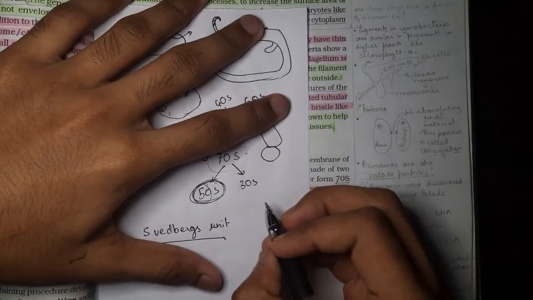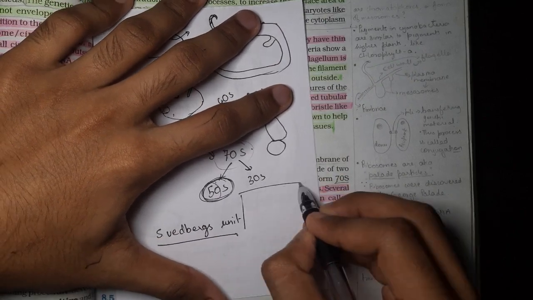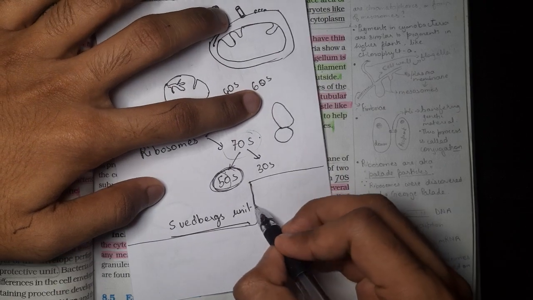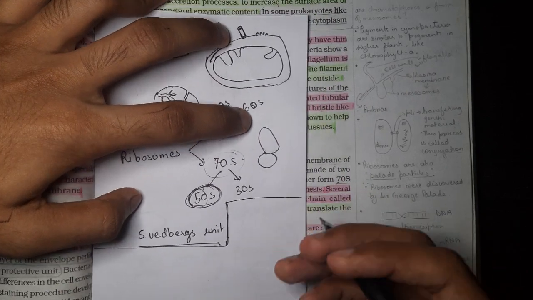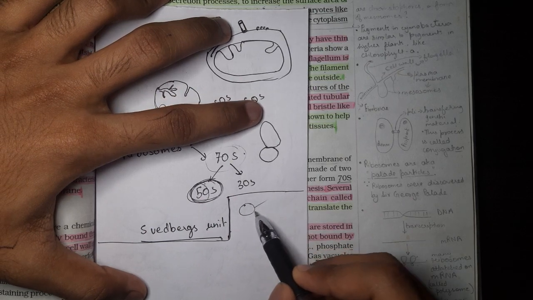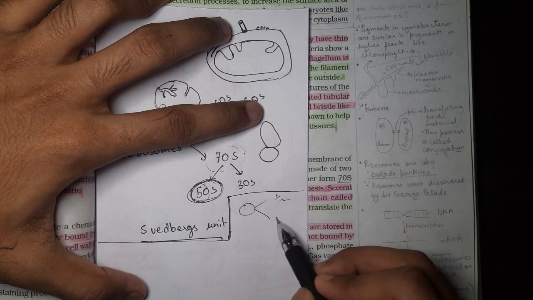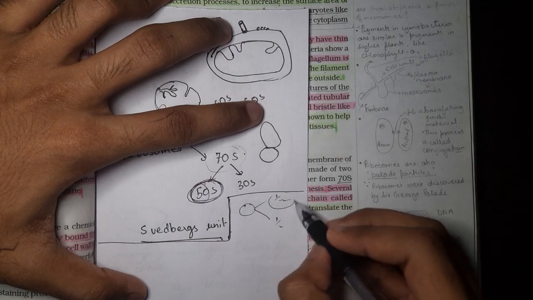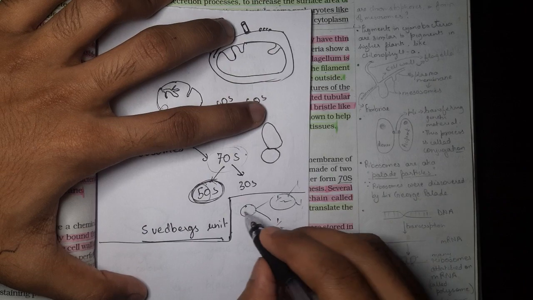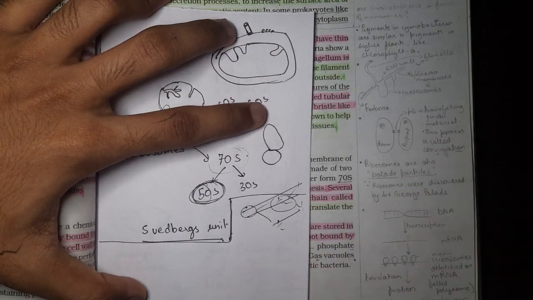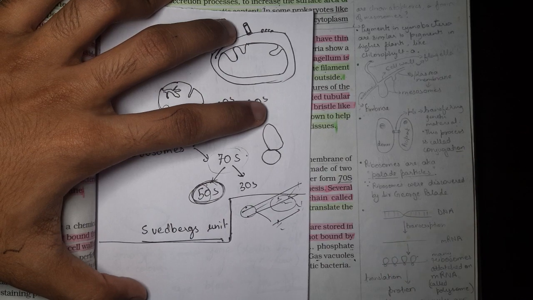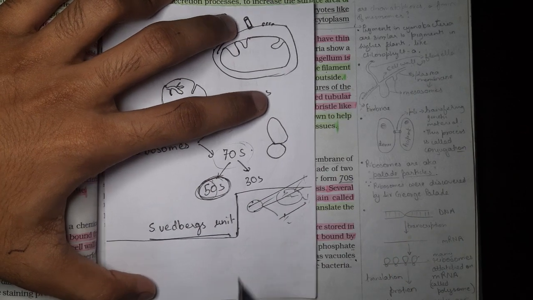Okay, so whenever any genetic material is dividing, genetic material must duplicate, right? If the genetic material itself is not duplicating, then the genetic material will become zero. Because if one cell is dividing into two, then the genetic material will become half. If it is not duplicating, then it becomes 1/4, then eventually it will just become zero. But that is not possible, right? We need the exact genetic material of the parent to go into the daughter cell, so that the daughter cell also can perform essential functions of life.